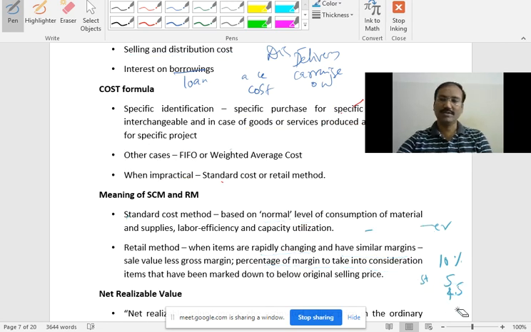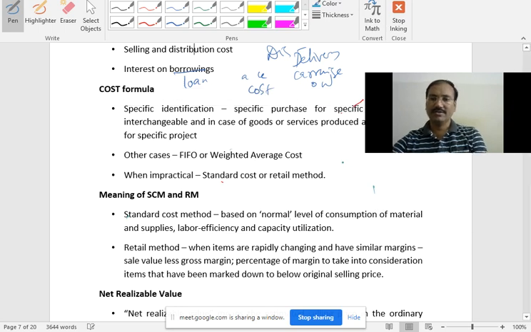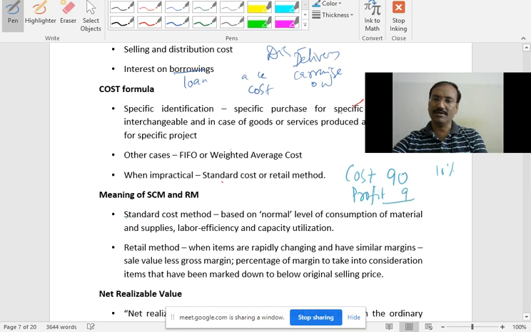So someone is asking about retail price. I think Lakshmi is asking. What is retail price actually? Say, for example, the cost of the goods for you is 90. Assume that your margin must be 10%, that is 9 rupees on 90, so 99 rupees is the selling price.